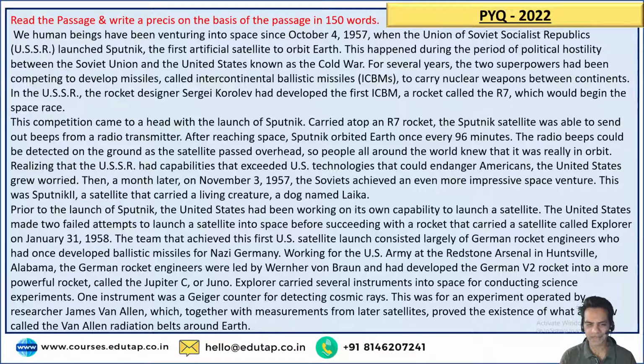One instrument was a Geiger counter for detecting cosmic rays. This was for an experiment operated by researcher James Van Allen, which together with measurements from later satellites proved the existence of what are now called the Van Allen radiation belts around the Earth.